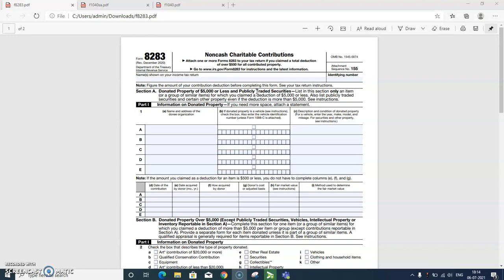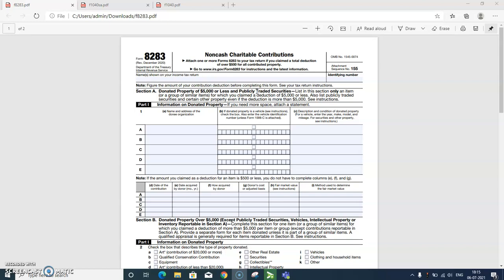Some property donations, such as a rare piece of art, may require you to obtain an appraisal from an art expert. The software is a free tool that helps you track your donations and determine the IRS-approved value. When you use the software to prepare your taxes, you can import this information directly from it into your tax return. Obtaining property appraisals, as I discussed just a few moments ago.